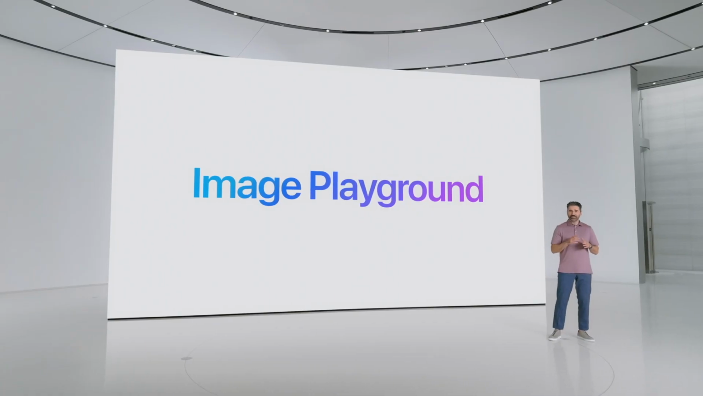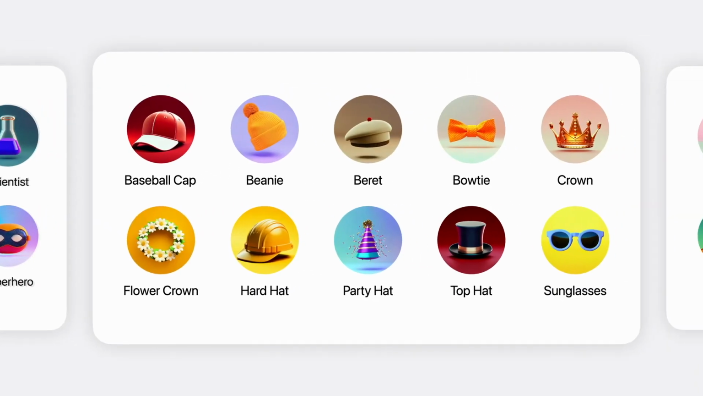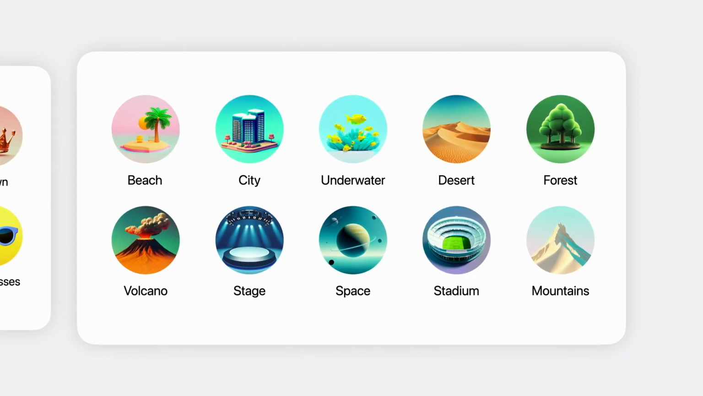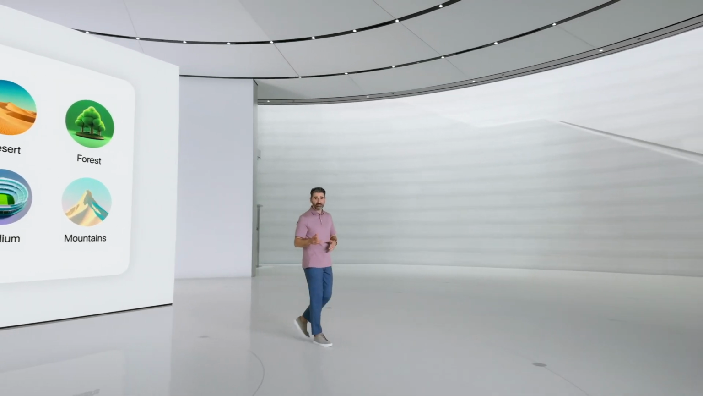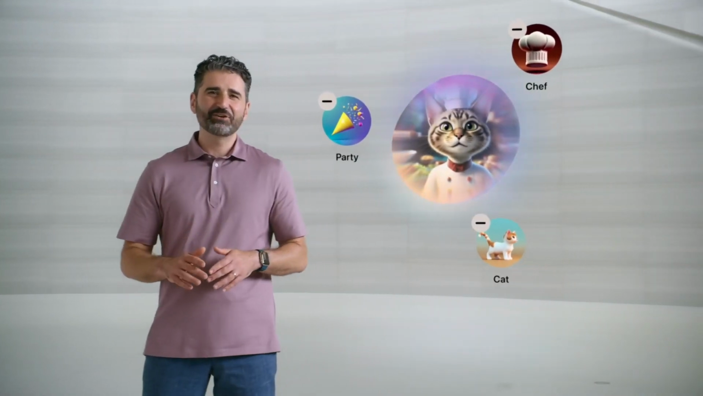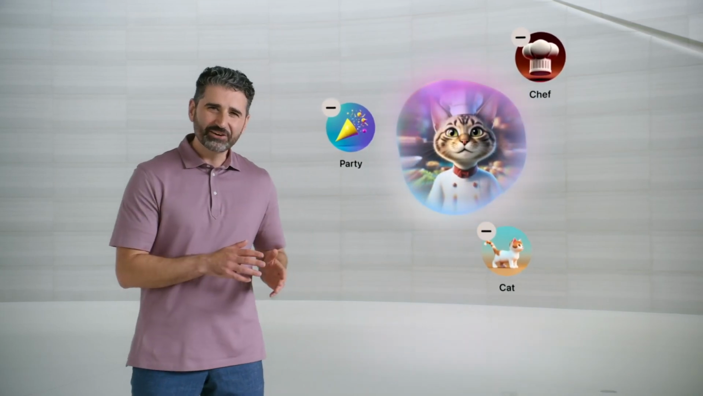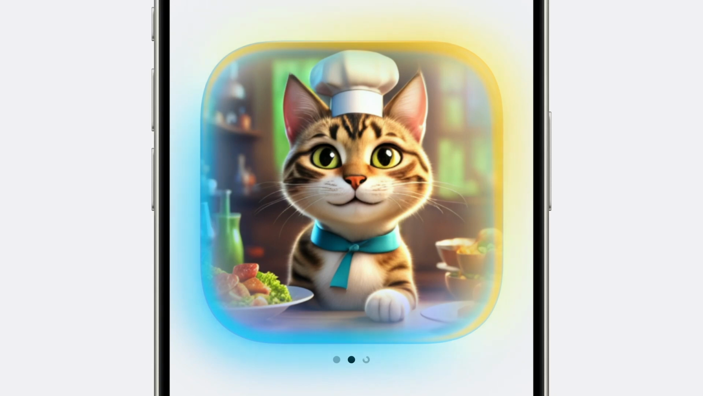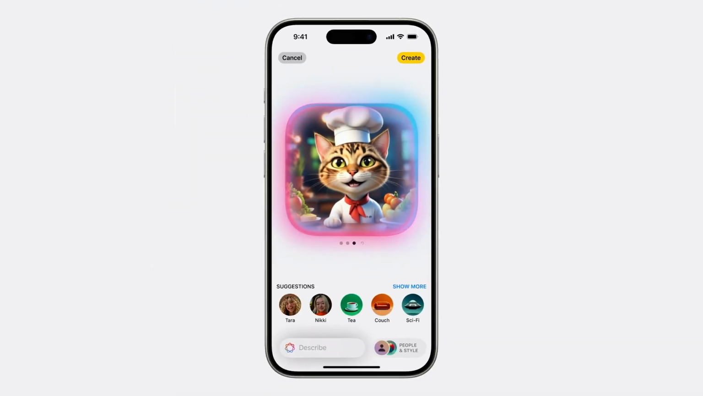You can choose from a range of concepts like themes, costumes, accessories, places, and more. When you select them, they get added to your playground. No need to engineer the perfect prompt. In a few seconds, you'll see Apple Intelligence creates a preview of what your image could look like. A moment later, you'll see more previews you can swipe through. This all happens on device, so you have the freedom to experiment and create as many images as you want.